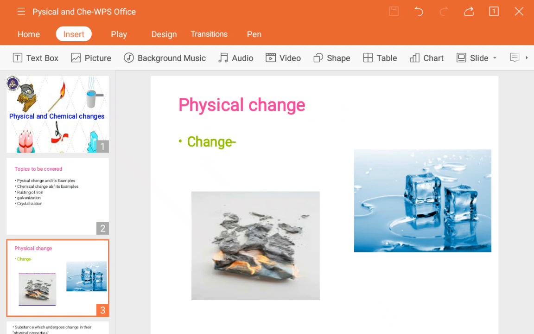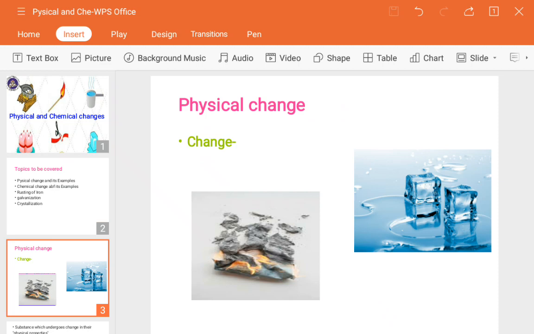Next, melting of ice. Suppose you have a cube of ice, and you keep it outside instead of keeping it in the refrigerator. Due to the room temperature, it will convert into liquid. Initially it was solid in form, but later when you bring it outside, it changed into liquid, that is the water form. It means this is also one change.